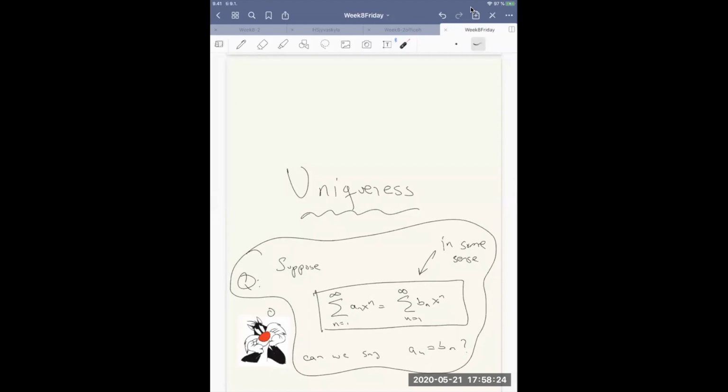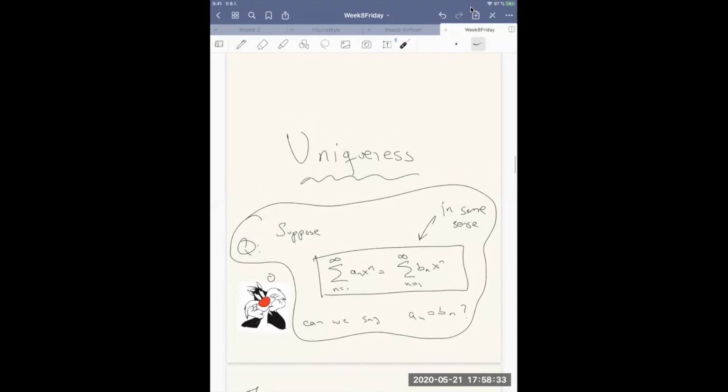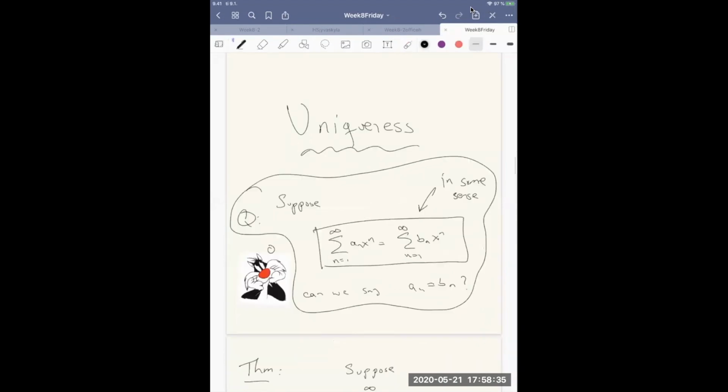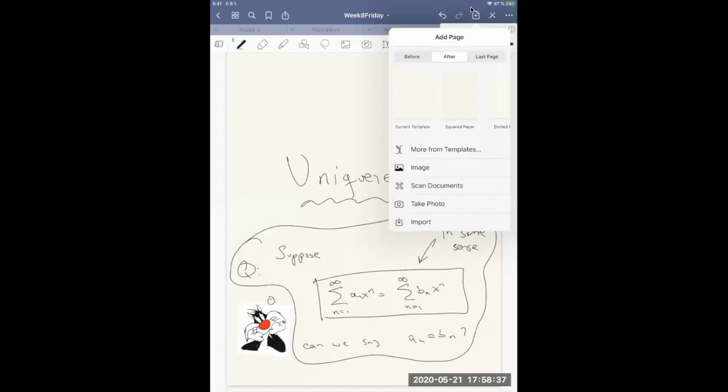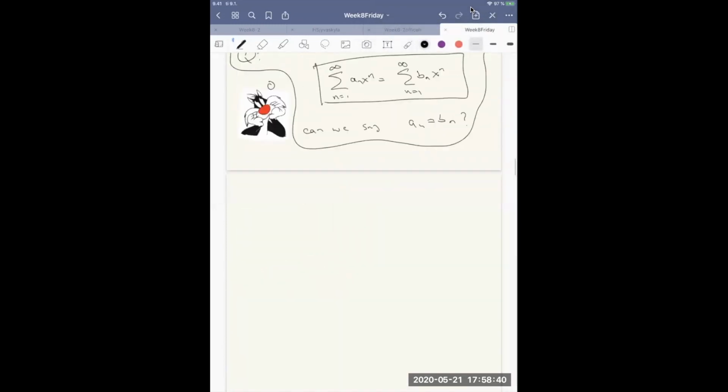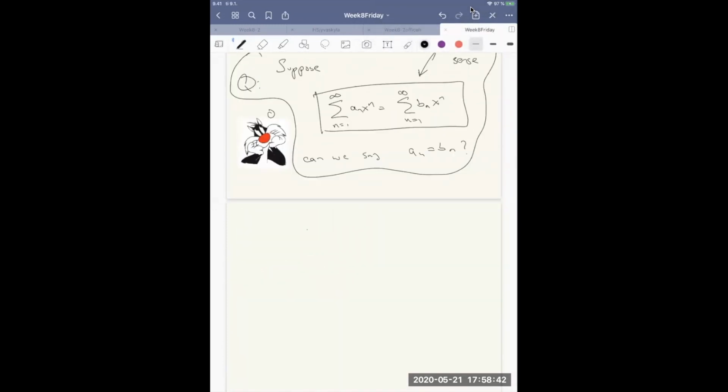Another issue with power series is that if we have two series that are equal, can we always say that a_n is equal to b_n? You may think that this is kind of a silly issue, but it's actually not as silly as it seems.